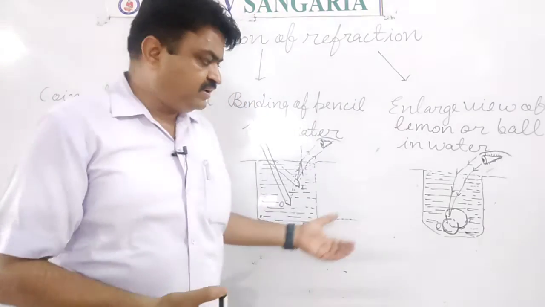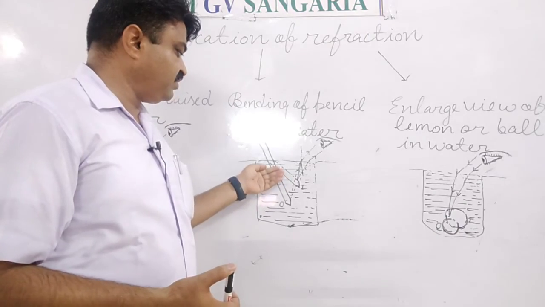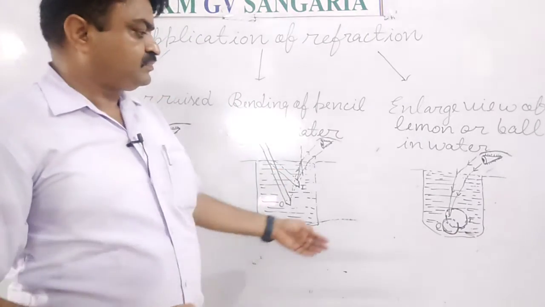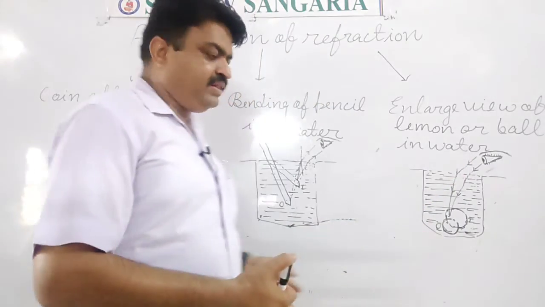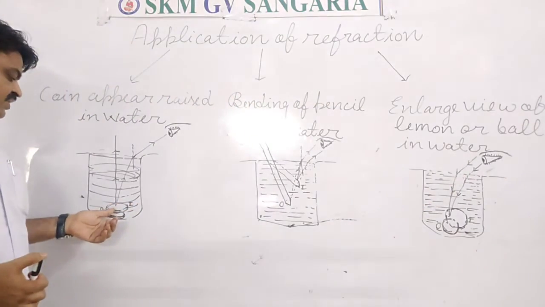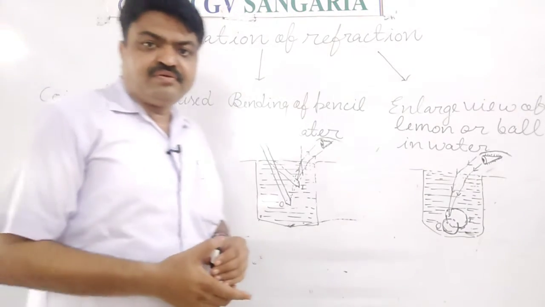In this you can observe the bending of the pencil image, in this the enlarged image of the ball, and in this the raised image of the coin.